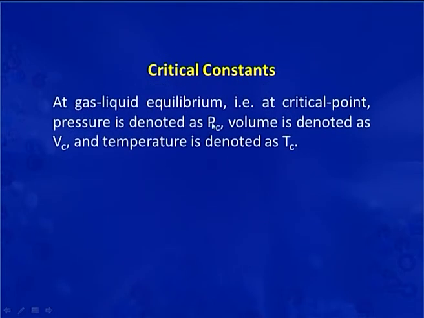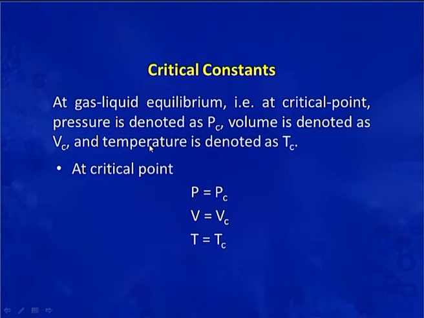At the gas-liquid critical point, pressure is denoted as Pc, volume as Vc, and critical temperature as Tc. Now, at the critical point, we can put these values in this equation.